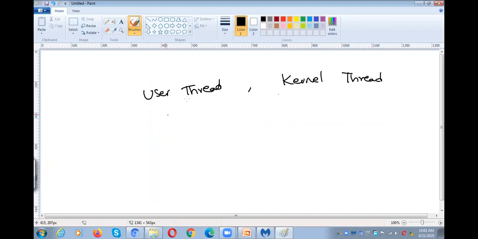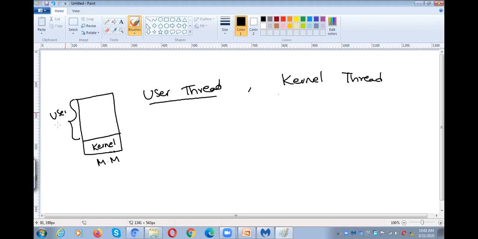So what is a user thread? As the name indicates, user threads are created by the library in the user area. There will be a library, and with the help of the library, we can create a thread in the user area. What is the user area? It is main memory. The main memory is divided into two portions: one is the kernel, that is the operating system, and the second is the user area. So user level threads are created by the user in the user area.